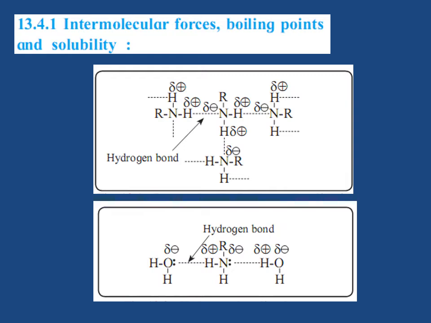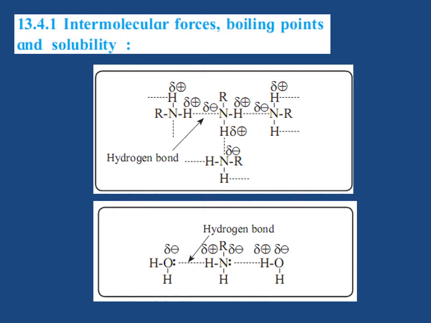Physical properties of amines: intermolecular forces, boiling points and solubility. The N-H bond in amines is polar because the electronegativities of nitrogen, 3.0, and hydrogen, 2.1, are different. Due to the polar nature of the N-H bond, primary and secondary amines have intermolecular hydrogen bonding. It is to a greater extent in primary amines than in secondary amines because primary amines have 2 hydrogen atoms bonded to nitrogen.